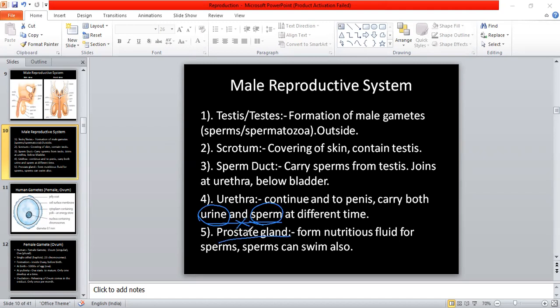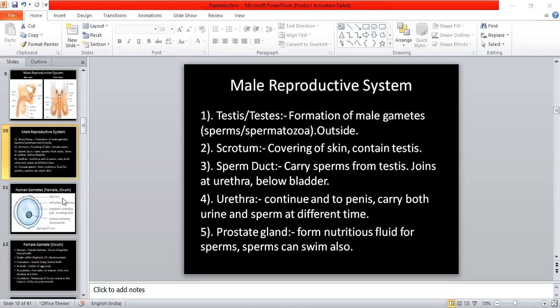Now, what is the prostate gland? Prostate gland is responsible for forming a nutritious fluid for sperms. So sperms can also swim inside this nutritious fluid, and this nutritious fluid actually nourishes the sperms, and is responsible for the growth and development of the sperm. So this is the male reproductive system, and we have studied it well.